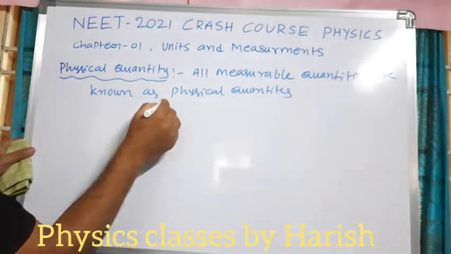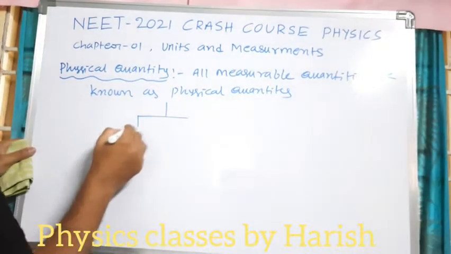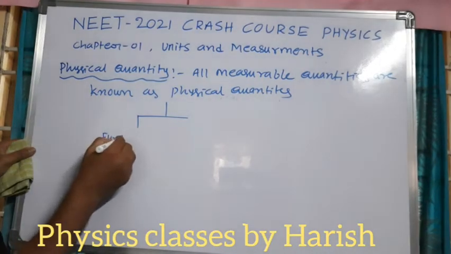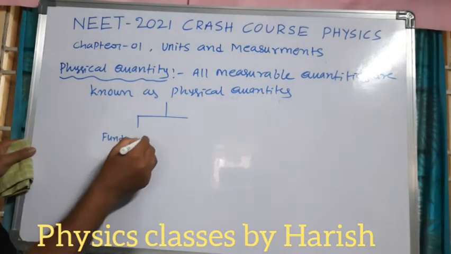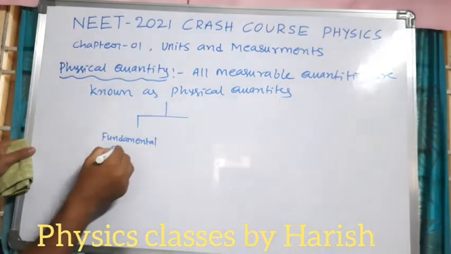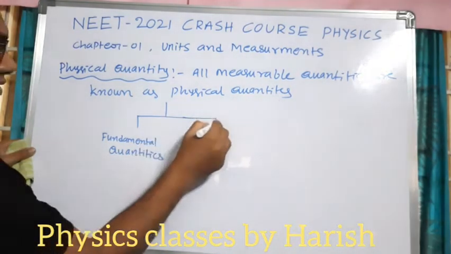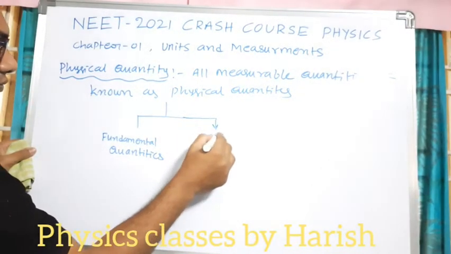Physical quantities are classified into two types. One is fundamental quantities. Second one is derived quantities.